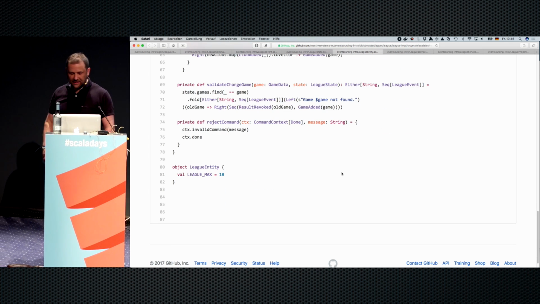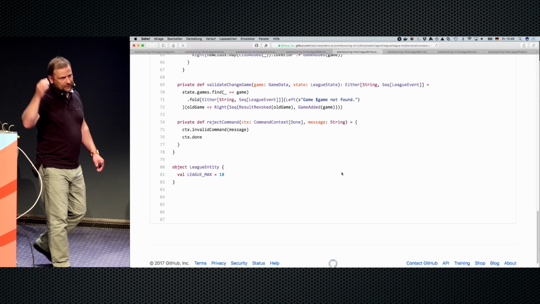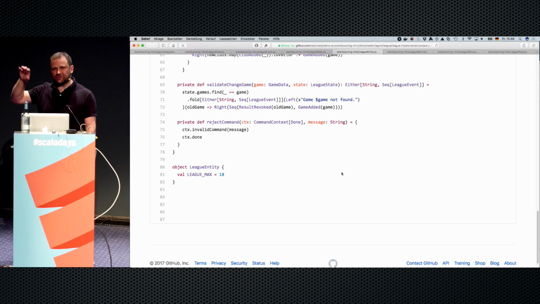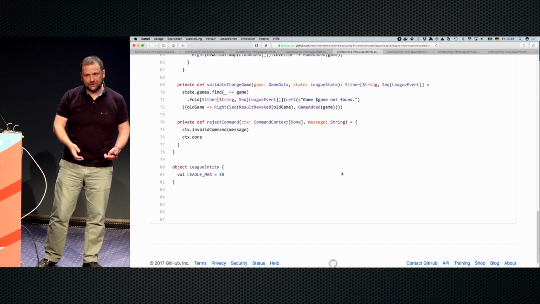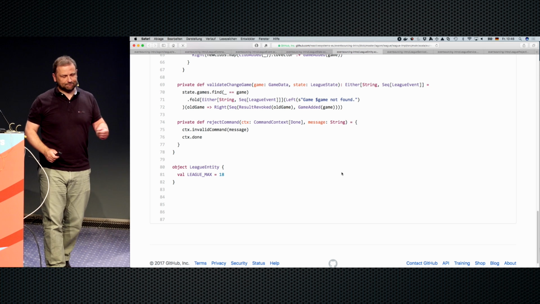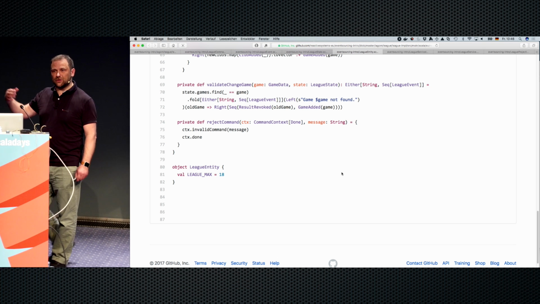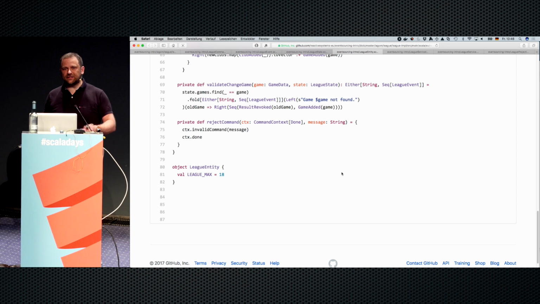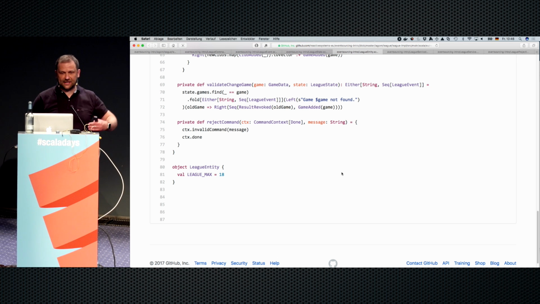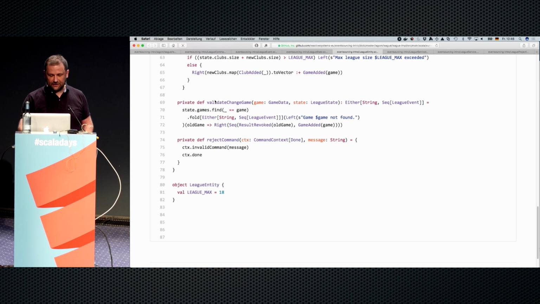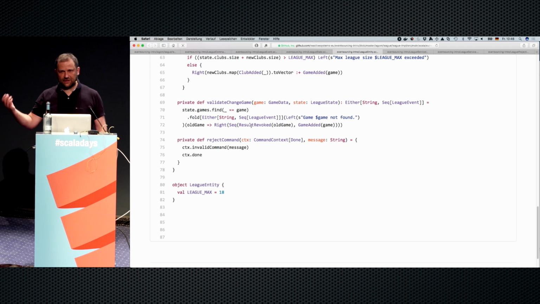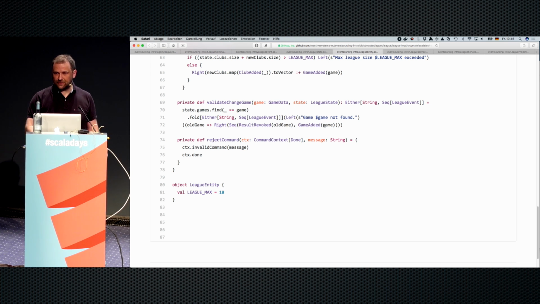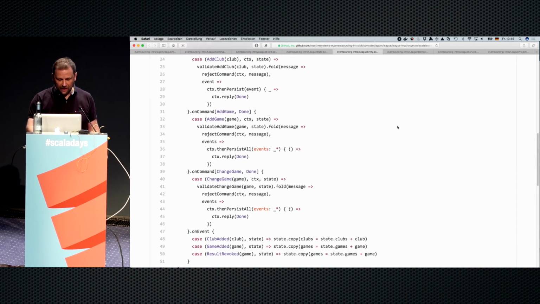And I also have a change game command. Well, I said we just want to keep a log of events, right? We don't really want to change. I said events are facts that happened, and we can't go back and undo them. But maybe I recorded a wrong result, and I need to change it. So this business case, of course, can happen. In an event sourced system, what I would do is have a cancellation event. I would just create an event, result revoked. I would say, okay, this previous result actually has become invalid, and I will add a new game afterwards. So, yeah, you see, it's pretty straightforward.